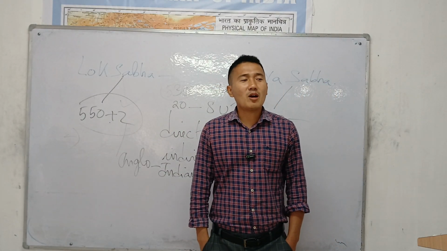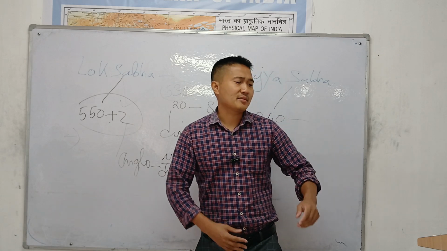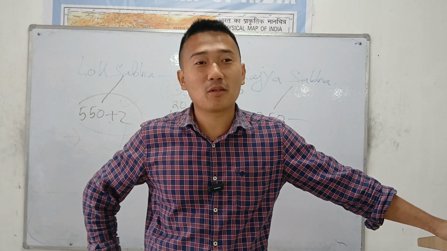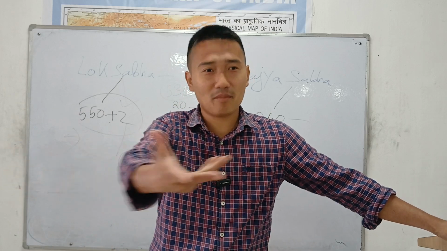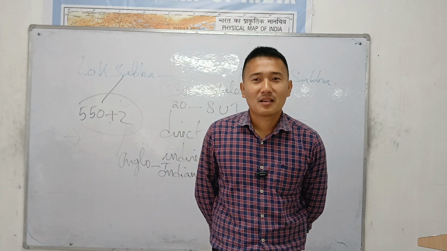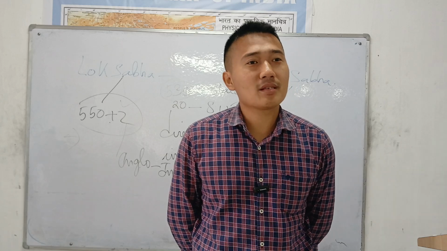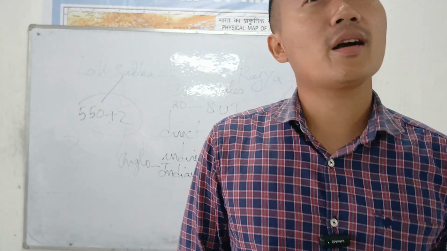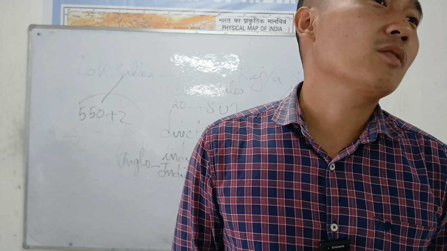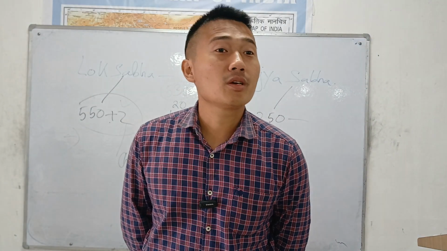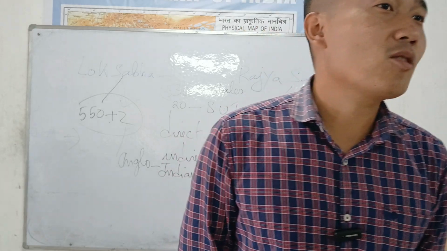Alright, so now let's see. What is a UT and what is a state? This is so important. What is a Union territory? What is a state? Might be asked for 2 marks. UT means a Union territory, an area, a small area directly under the control of the central government. That's all. Like Puducherry, New Delhi, Ladakh or Jammu and Kashmir.